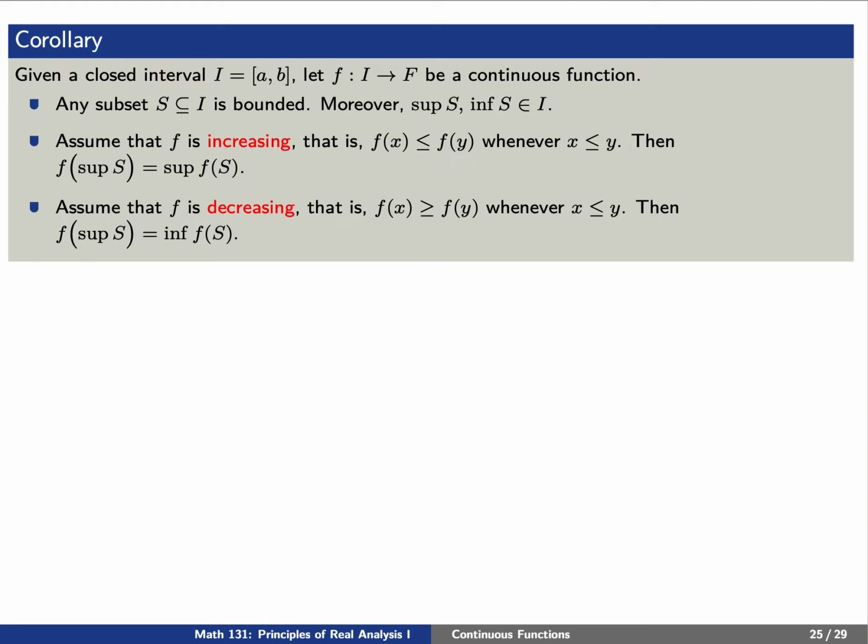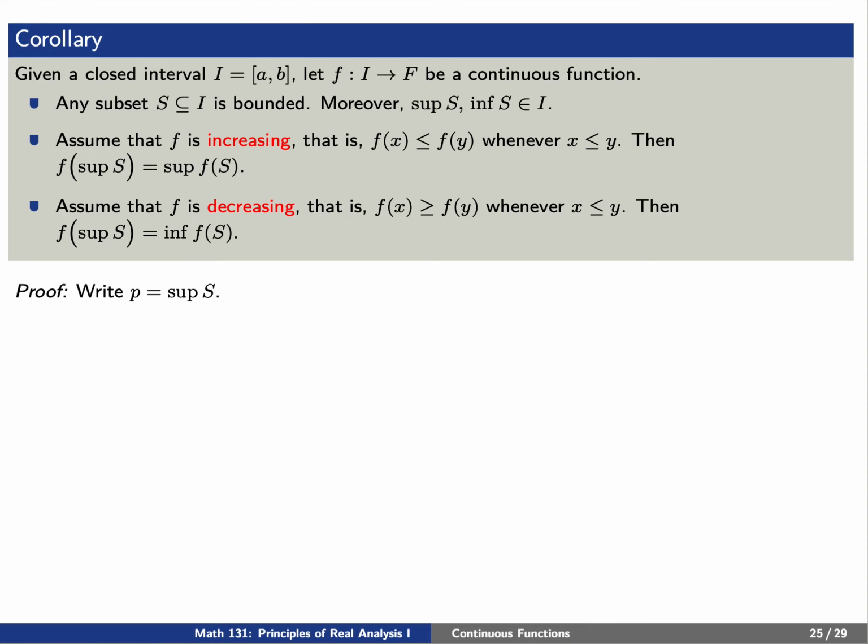Let's assume that f is decreasing. That is, f of x is greater than or equal to f of y whenever x is less than y. Then the supremum of S is a real number, and we can consider f of the supremum of S, which is another real number. The infimum of f of S is also a real number, and the statement is that they will be equal. Let's try to explain why this is all true.